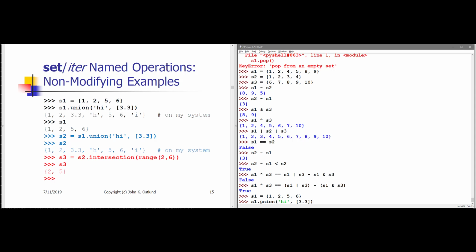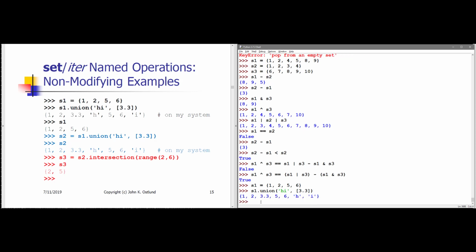The second iterable is the list, just containing the float value 3.3. Even though that list only has one item in it, it is still an iterable. And so when I ask for S1.union of high and the list 3.3, I get the union of the elements already in S1, that is 1, 2, 5, and 6, with H and I and 3.3.